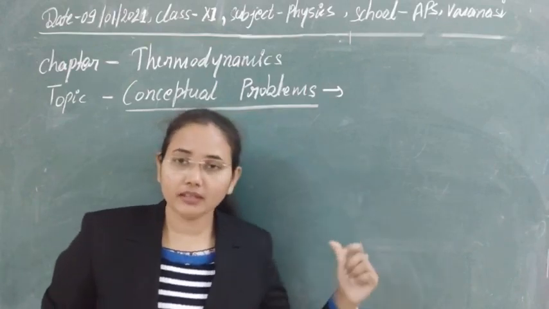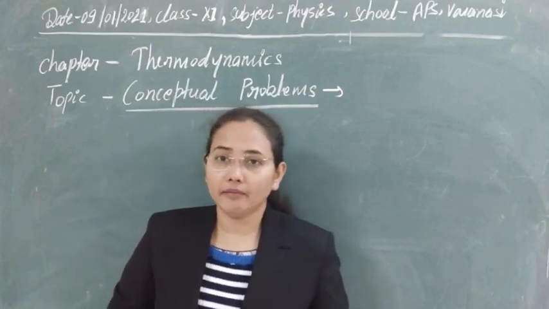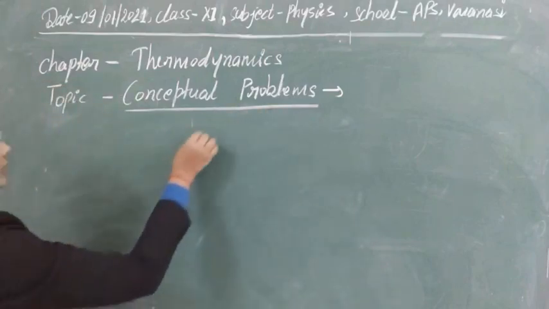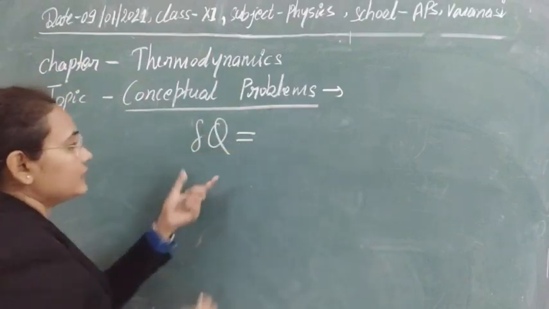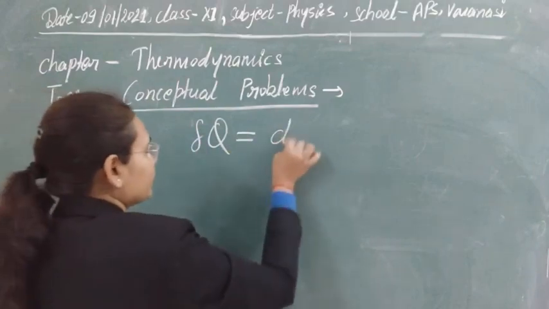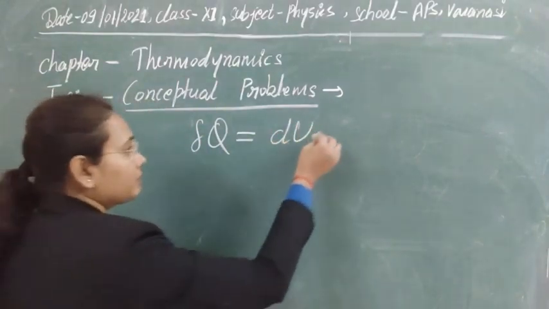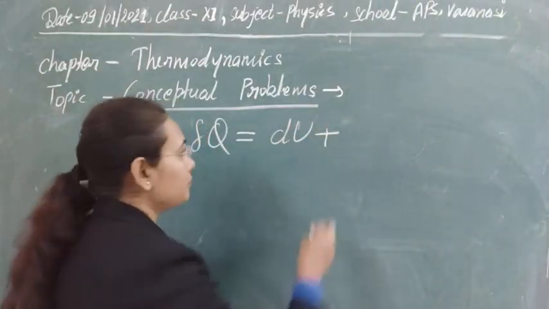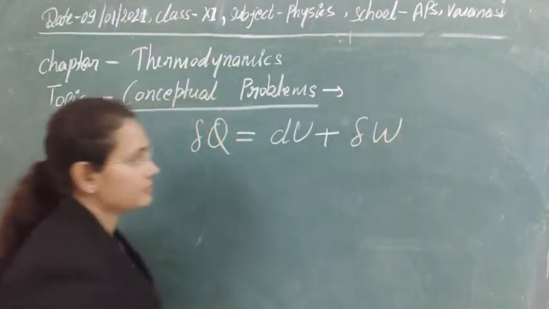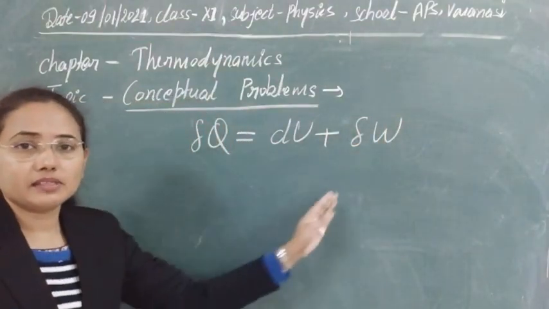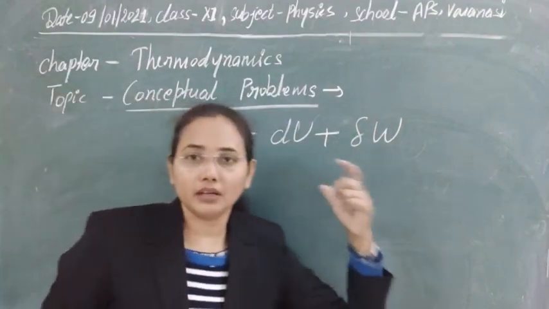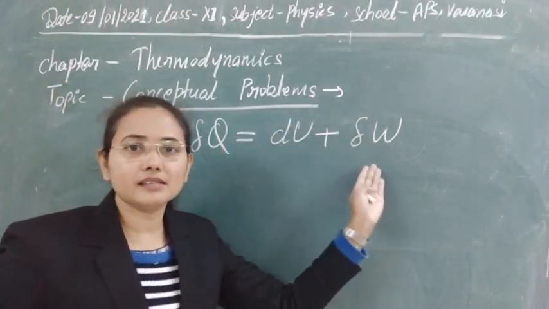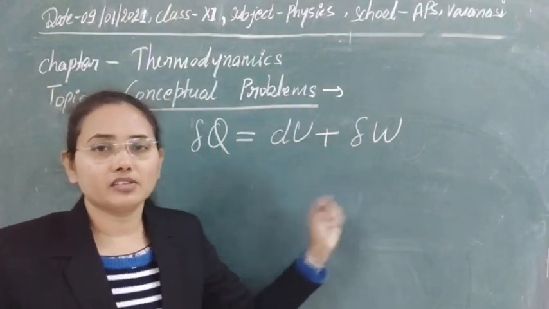So in a one-line question, let's see it with the help of the first law of thermodynamics, only to remind you. As we know, the first law of thermodynamics says that the heat supplied to the system can be used to increase the internal energy of the system and to do some work. Here you can also be getting some work from the system. Whatever, both types of things actually tell us, in general, only the law of conservation of energy.